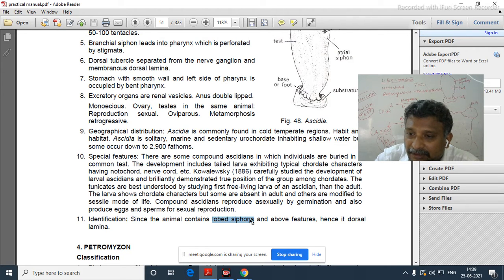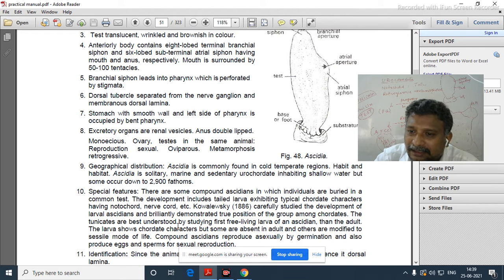The entire body will have a test, and one end of the body is attached to the substratum. So, based on such characters, we can say that the given specimen is an ascidian.